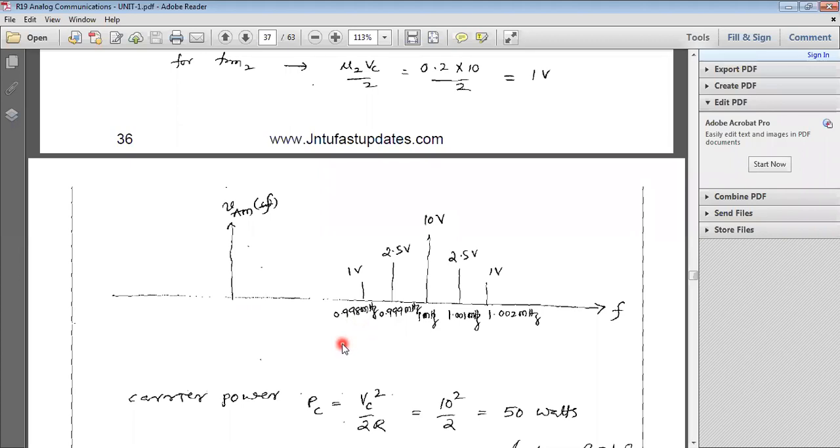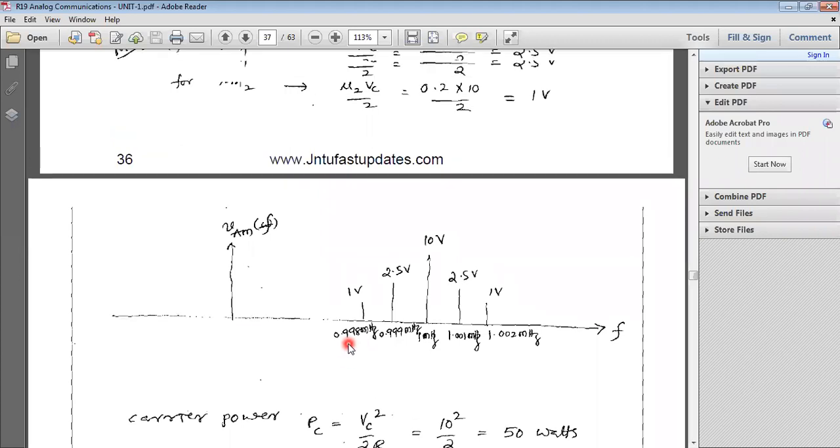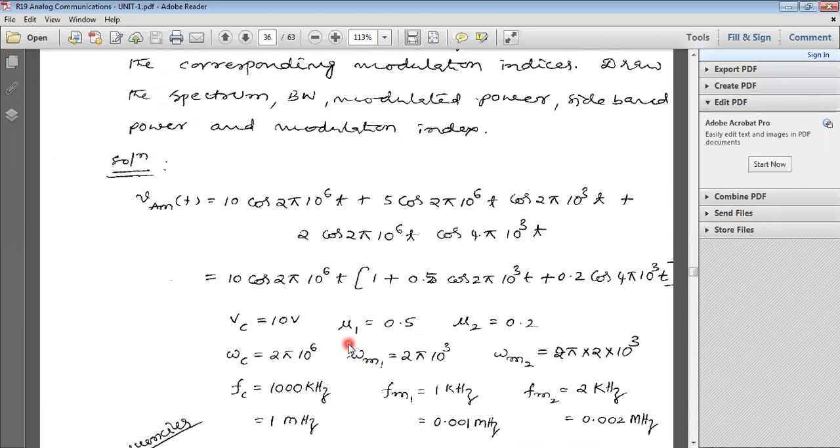So the problems in the first unit are completed. In the next class, I will tell you about detector circuits.